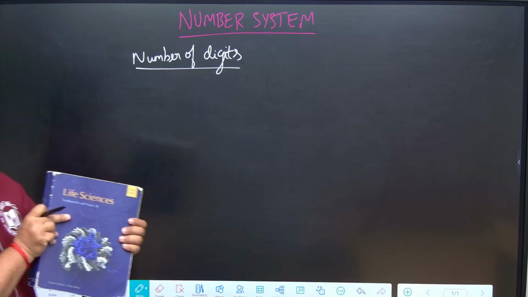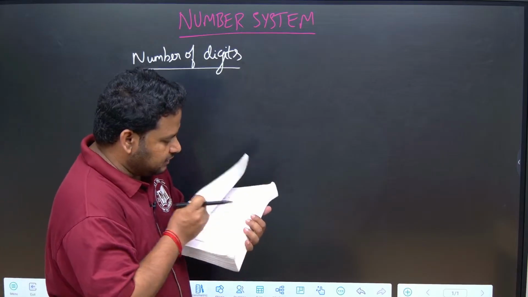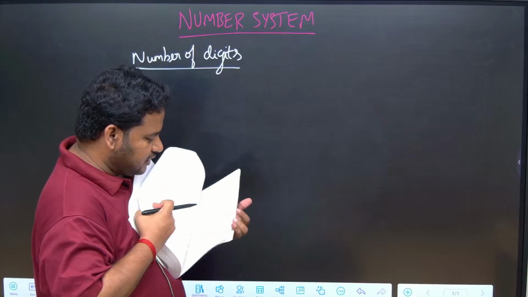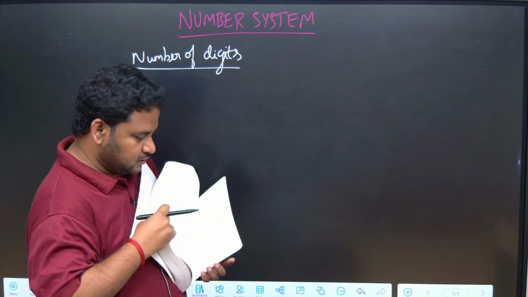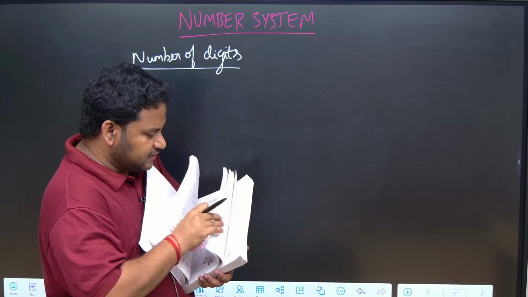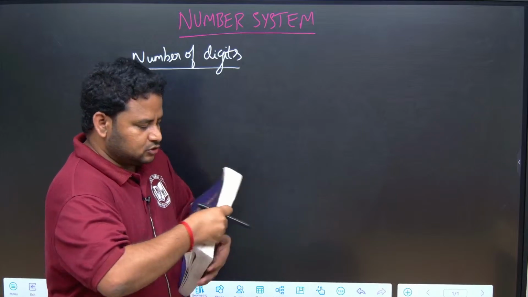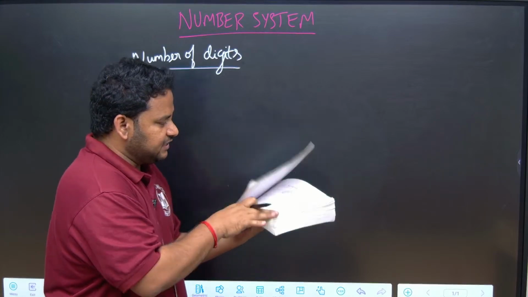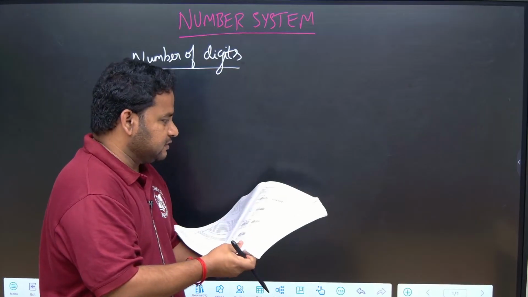This is a life science book. Alright, this is page number 1. Like that I have up to page number, so many page numbers are there. Now, if I go on counting this book, there are so many pages. So, in each of these books, see here, there is a number that is given.